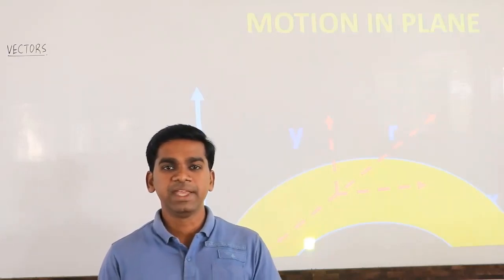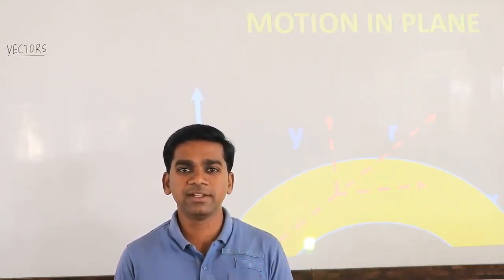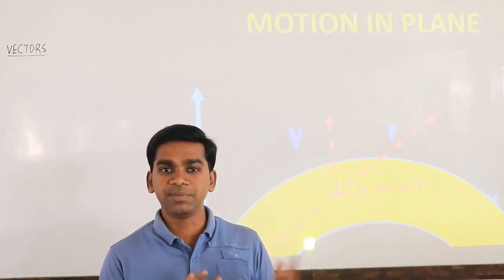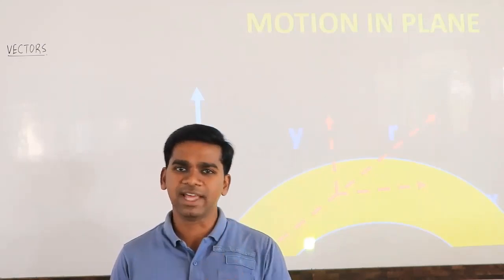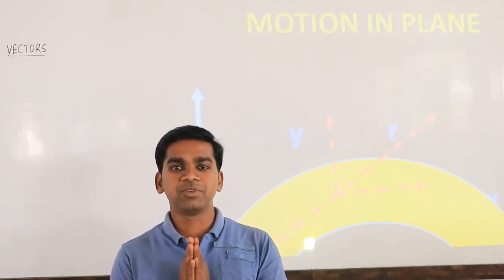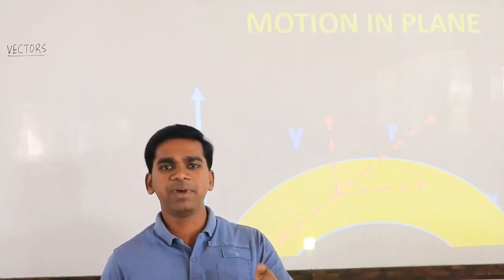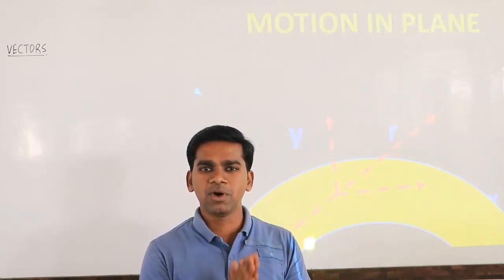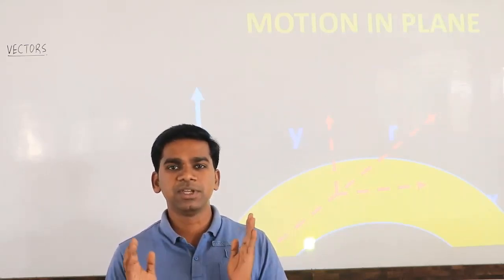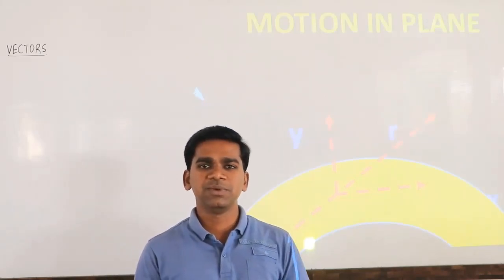What is the reason? Does the length of the six depend on your energy or your physical fitness, or does it depend on something else? Is there any physics in that? Obviously there is some physics in projecting the ball, in hitting the six. If you give the proper angle to the ball with your bat, it can easily go for a six. No need to put in a lot of energy. All those things we will study in this chapter.